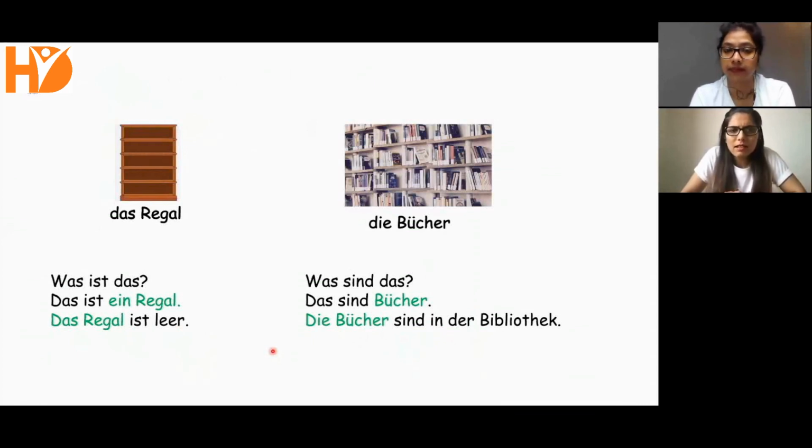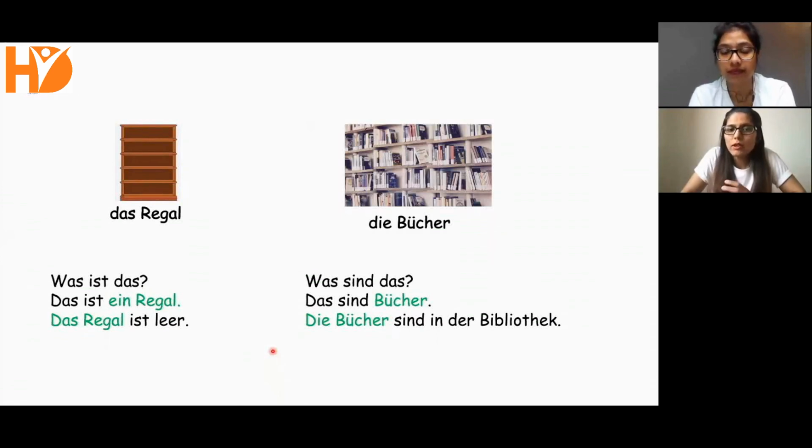Das Regal ist leer. This is a shelf. The shelf is empty. Und was sind das? Das sind Bücher. Die Bücher sind in der Bibliothek. Those are books. The books are in the library.